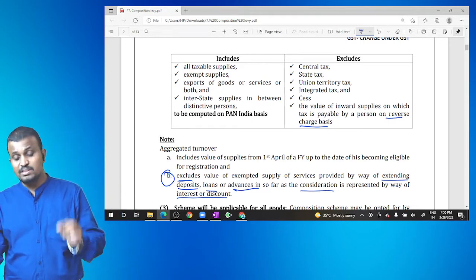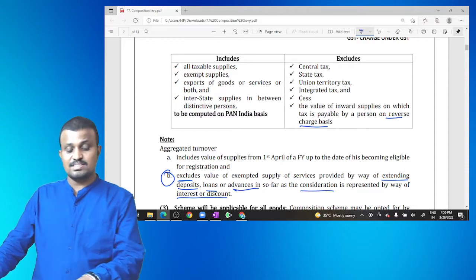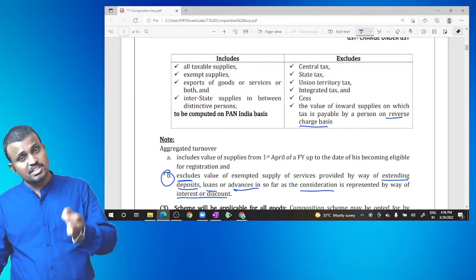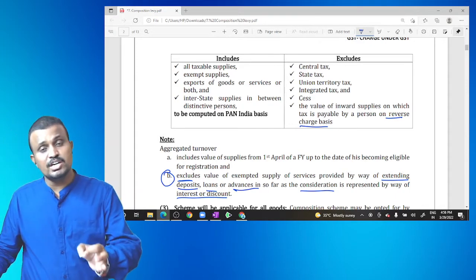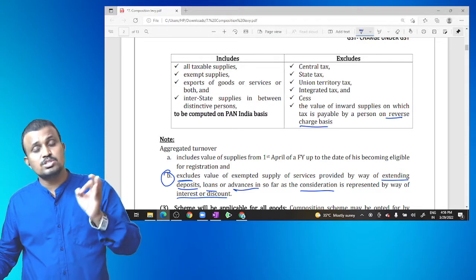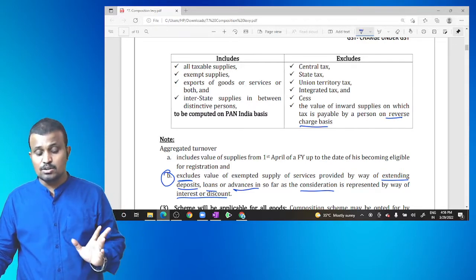Remember, for the purpose of section 10, actually this is an exempted supply, but it is excluded from the exempted supply and is covered under exclusions of the aggregated turnover.